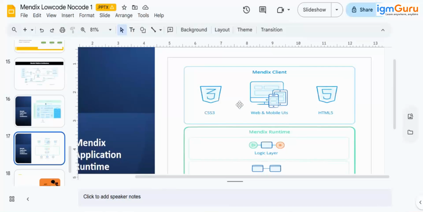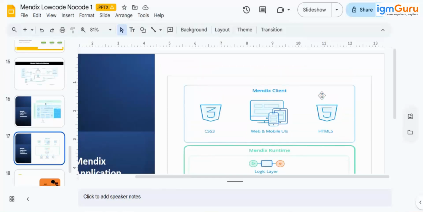Now, what we have related to Mendix client is they have already provided the UI resources. Page structures, button structures, types, layout, colors, everything is already available with the Atlas UI kit, the Atlas UI resources. And we have the option to extend or change the design by adding custom CSS or our UI resource modules.